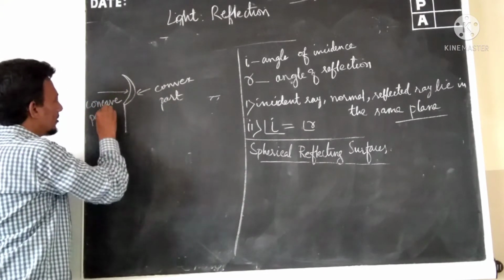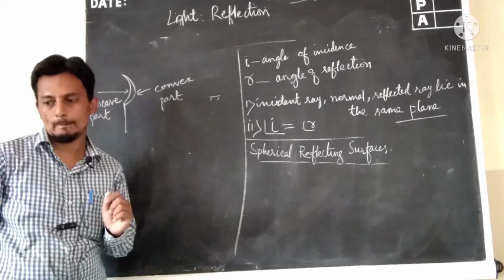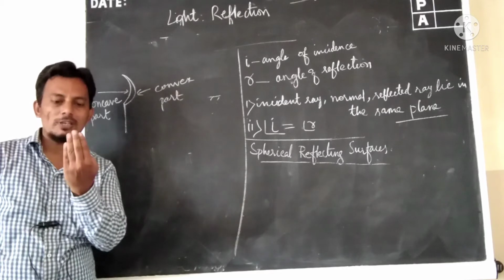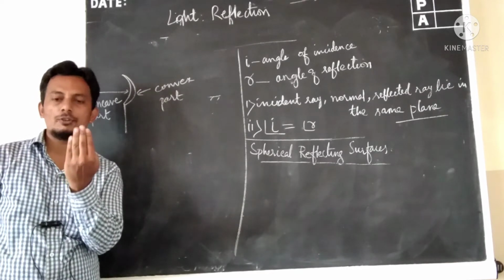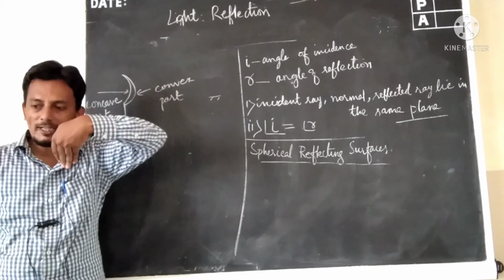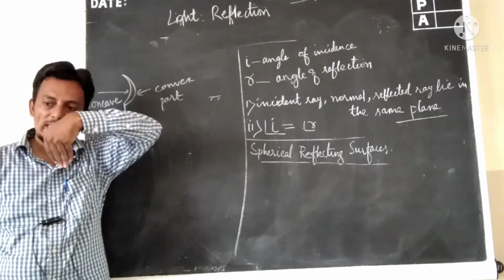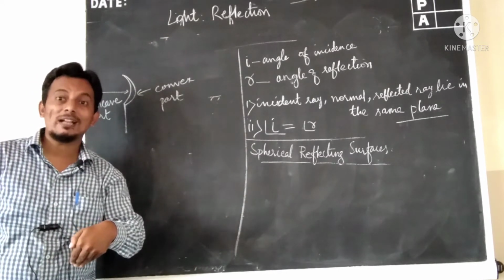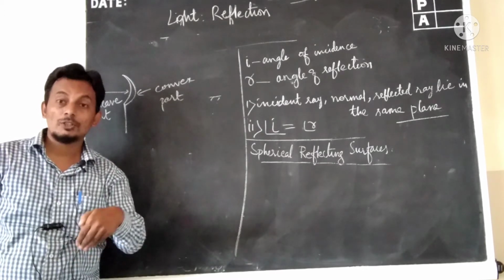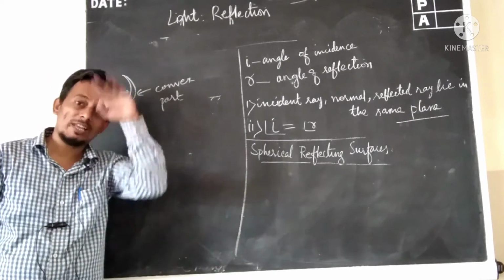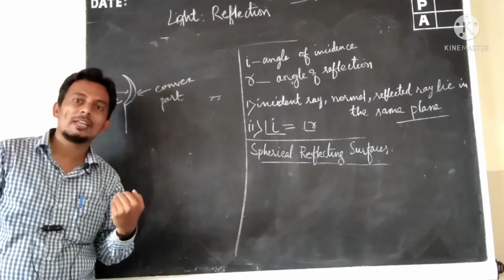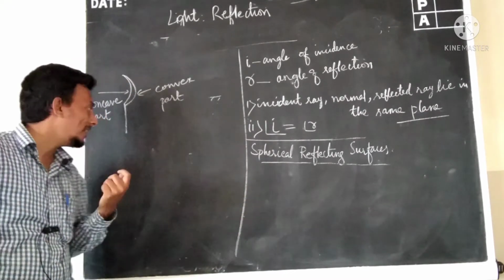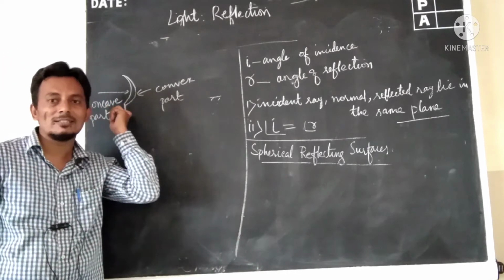This is the concave part. So you might have seen that when you are in front of a concave part, your image is formed inverted, your face being downwards, your hair being downwards, your chin being upwards. You might have seen that happens in a concave part.